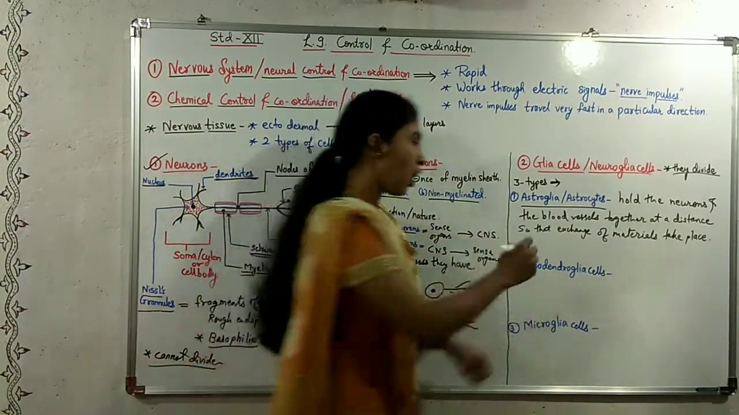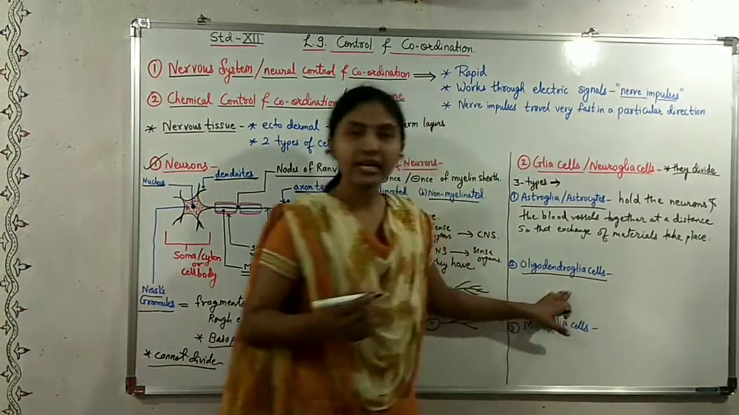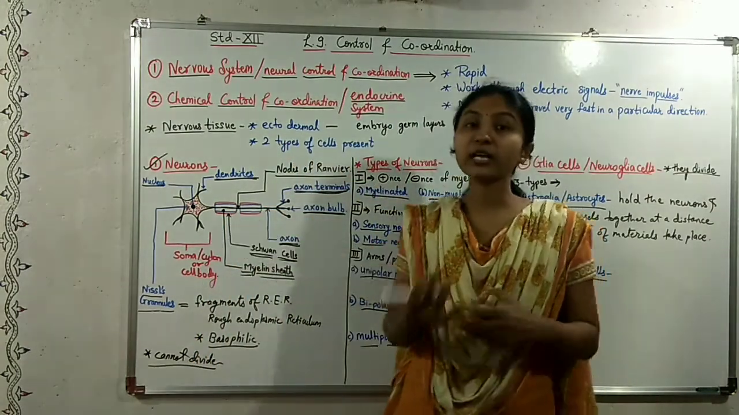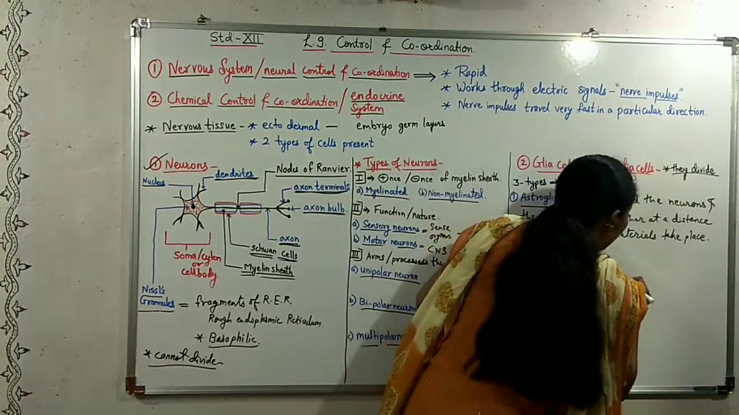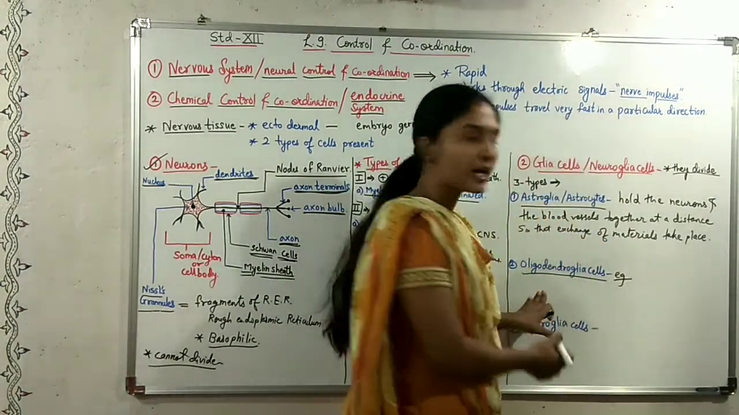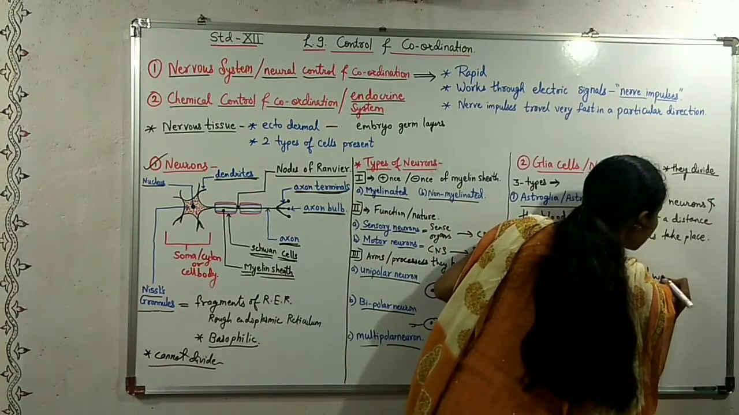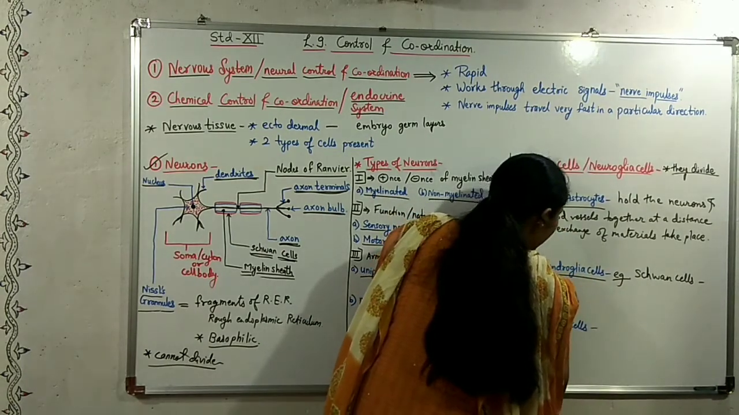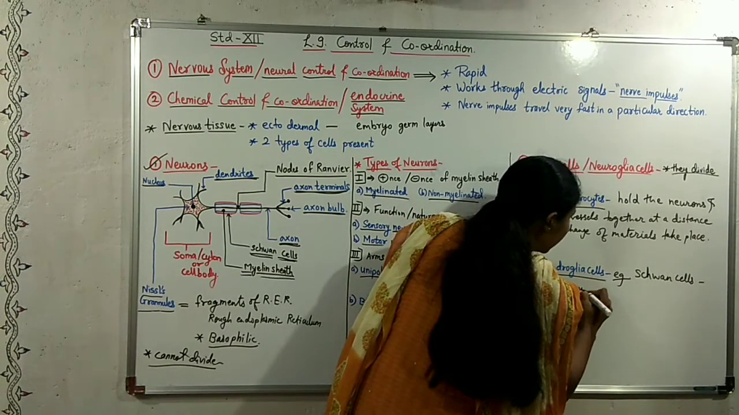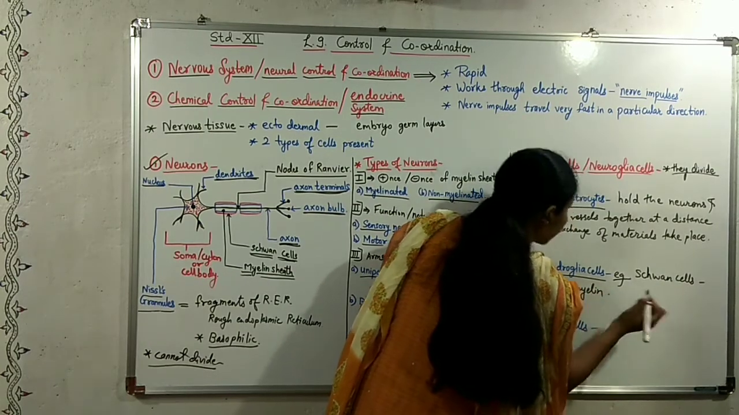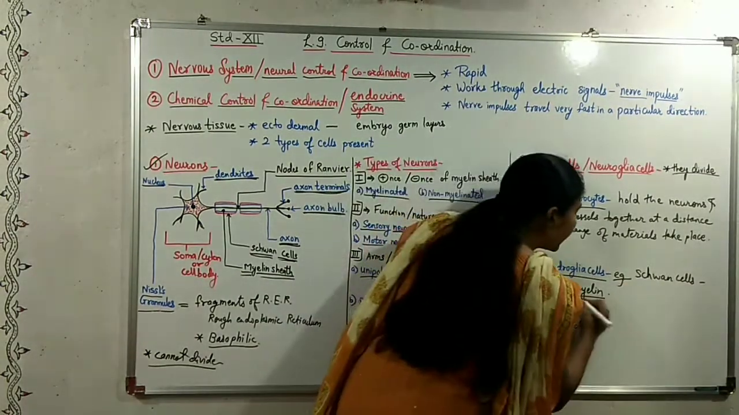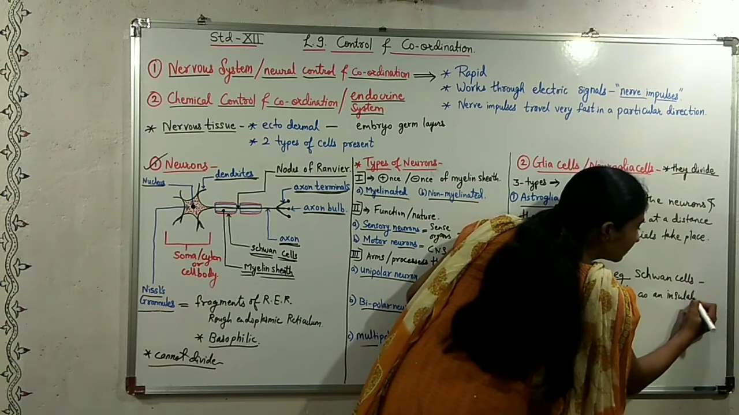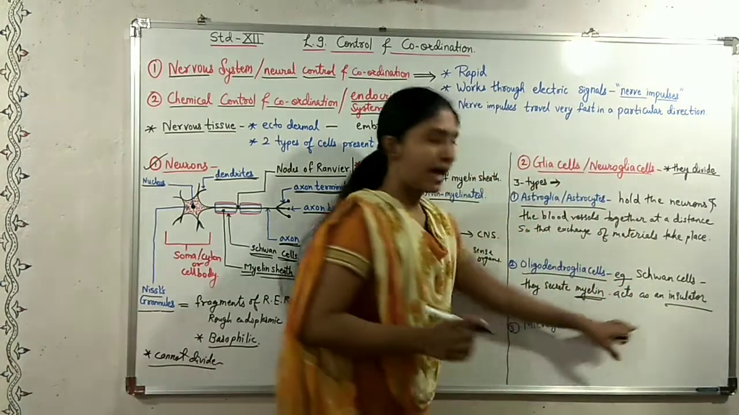The second type is oligodendroglia cells. The example of these cells is the Schwann cells which we saw here. They secrete myelin. And this myelin acts as an insulator.